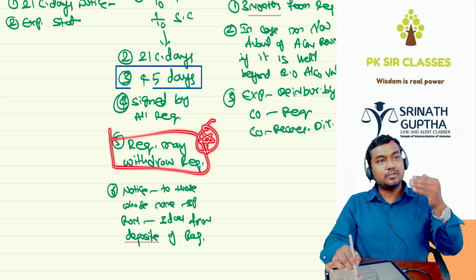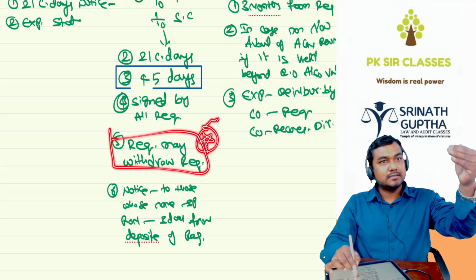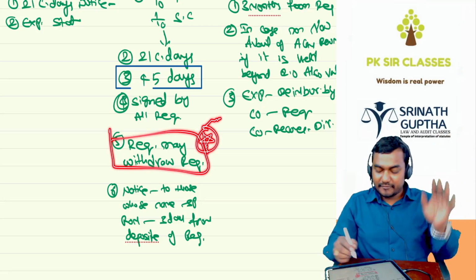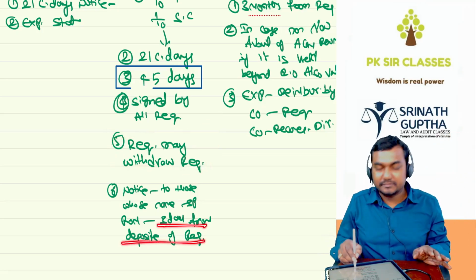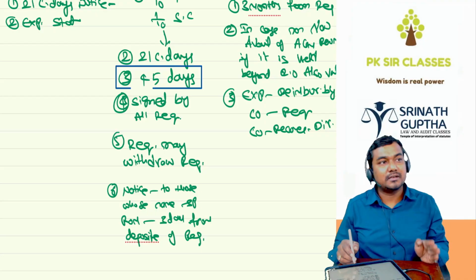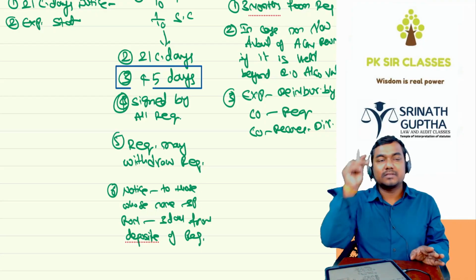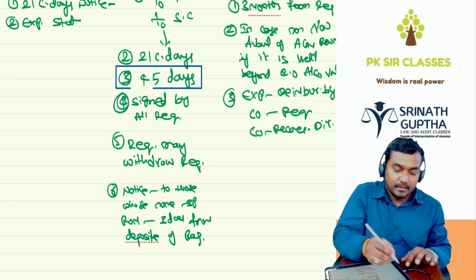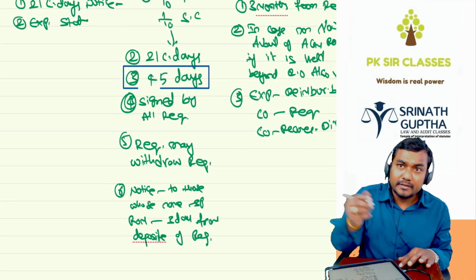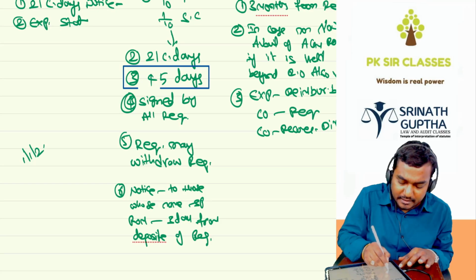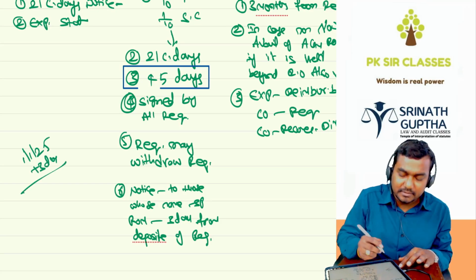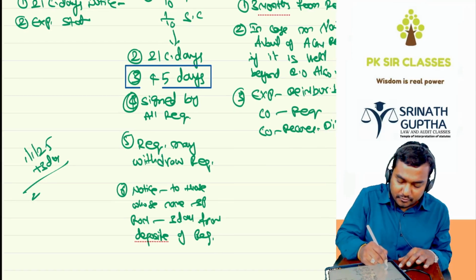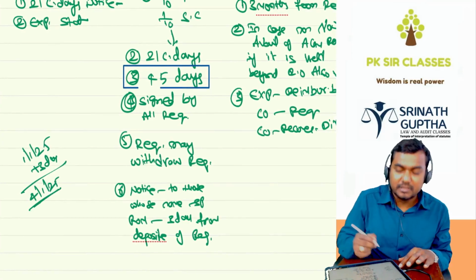We have to give the notice of the general meeting to those shareholders whose names are in the register of members, within 3 days from the deposit of the requisition. When we deposit the requisition on 1st January, it is 1st January plus 3 days, and whoever are the members of the company on the register of members on the 4th January 25, we have to give them the notice of the general meeting.